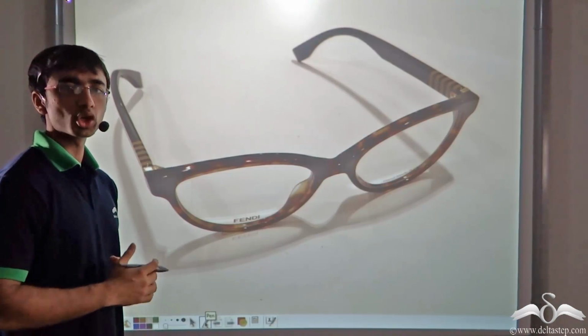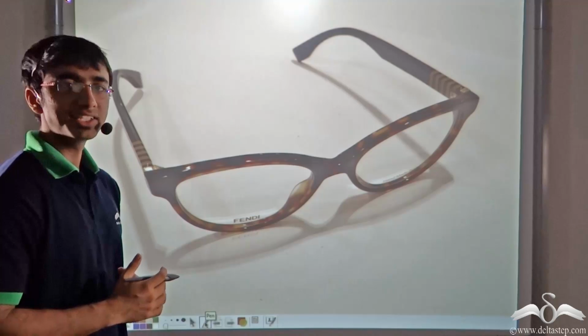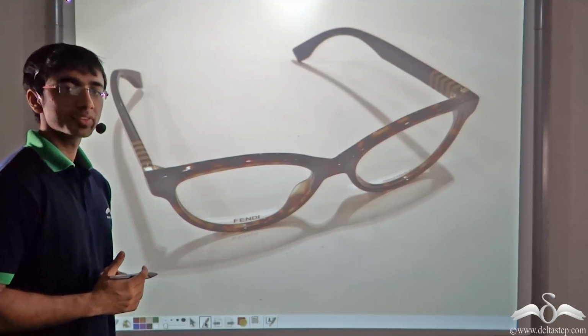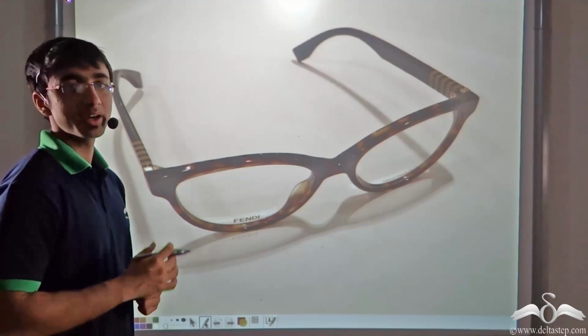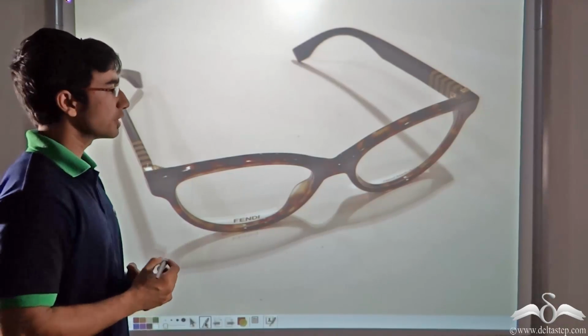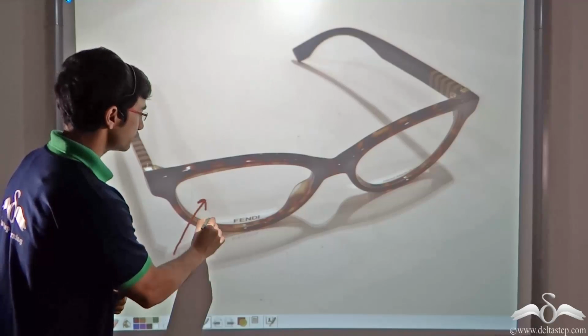Have you ever been to the doctor for an eye checkup? If you're going to the doctor for an eye checkup and he tells you that your eye power has increased or decreased, he will prescribe eyeglasses for you. Now, if you see an eyeglass, you will notice that it is made up of glass.